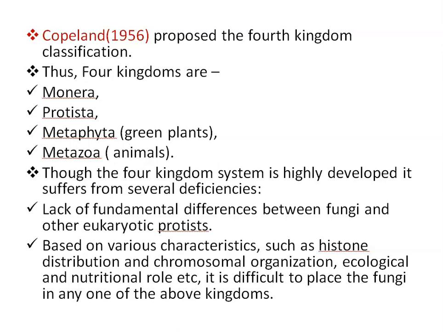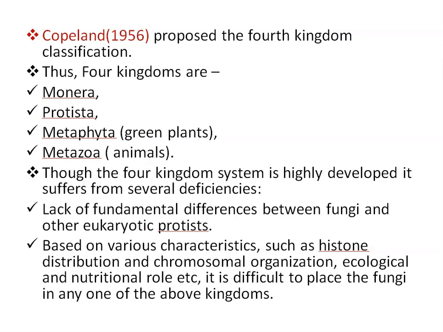After that, Copeland in 1956 proposed the four kingdom classification. The four kingdoms are Monera, Protista, Metaphyta meaning green plants, and Metazoa meaning animals. In this system, he put prokaryotic protists into a different kingdom, Monera, while other protists remained in the same group, Protista.